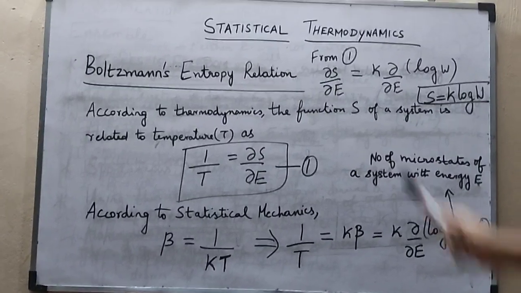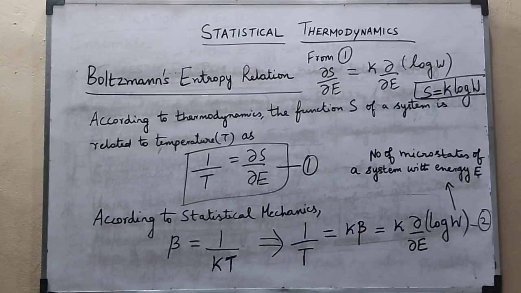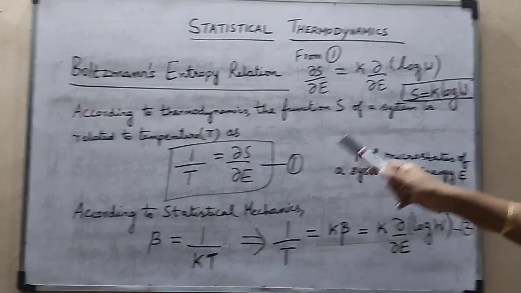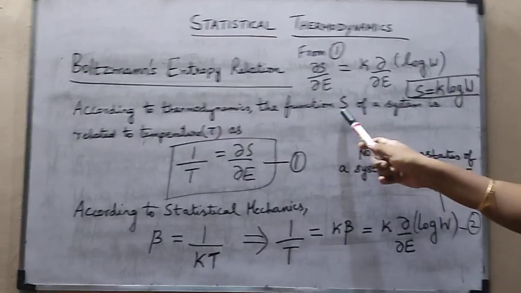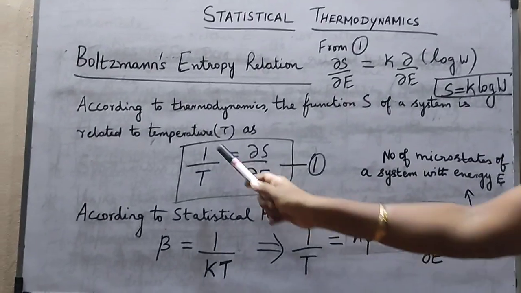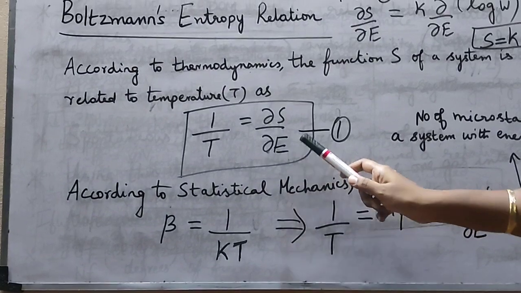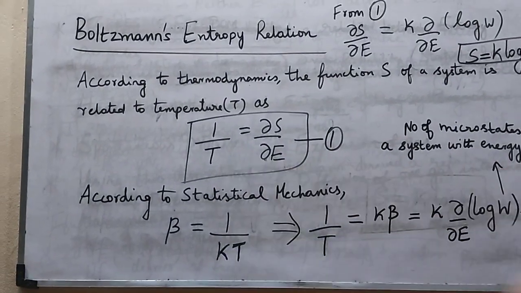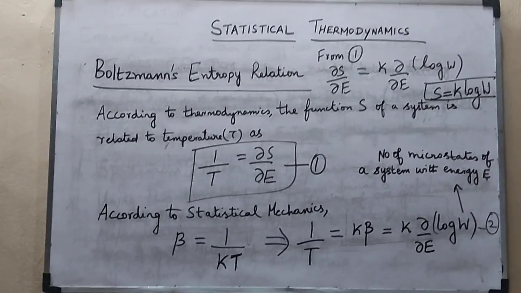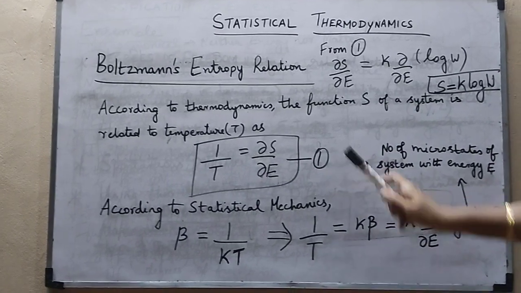Now we will see Boltzmann's entropy relation, the relation connecting entropy and probability. According to thermodynamics, the entropy of a system, represented as S, is related to temperature as 1 by T is equal to dou S divided by dou E. E is the energy of the system, S is the entropy, and T is the temperature of the system. In this way, the entropy and the temperature can be related under thermodynamics. Take this as equation number 1.